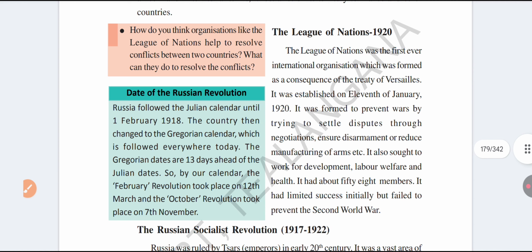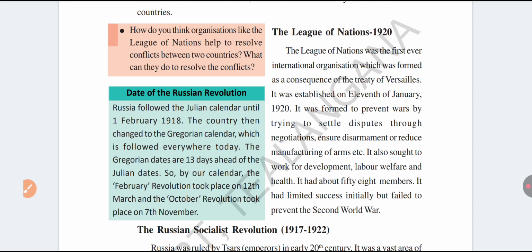A new organization was formed. The organization name is the League of Nations. The League of Nations is the first international organization, which was formed in 1920. What is the first international organization in the world?